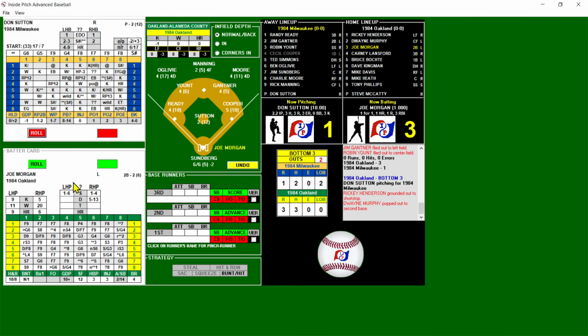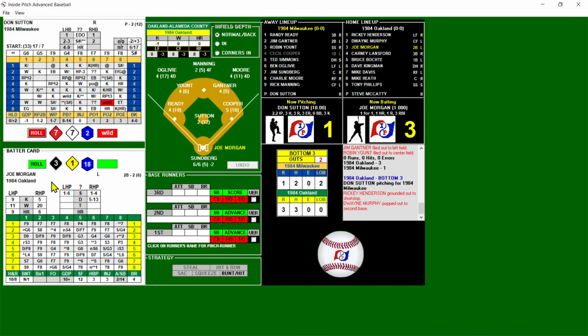2 out. And here's Joe Morgan, who homered. 3-run homer from Morgan in the first inning. I tried to take it away from him, but I thought it was a slash, but there was no slash. It was a straight homer chance, and he hit it. Yes, he's a 6 normally, but he got that +3 from Sutton, made him a 9, and I think the D20 was an 8. So the +3 definitely led to that home run. Sutton's +3 would have been on base. Otherwise, it would not have been a home run.